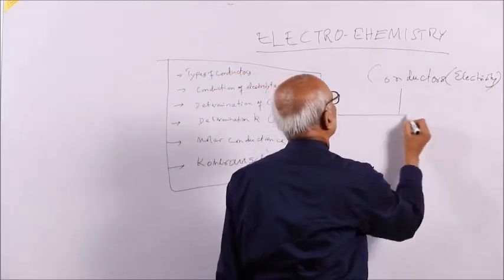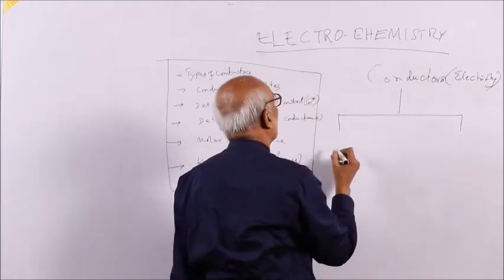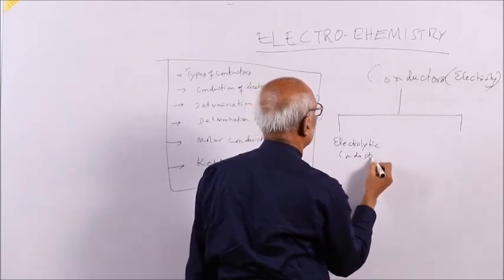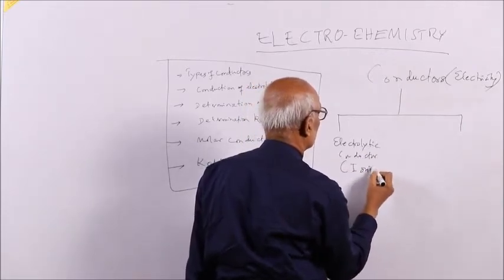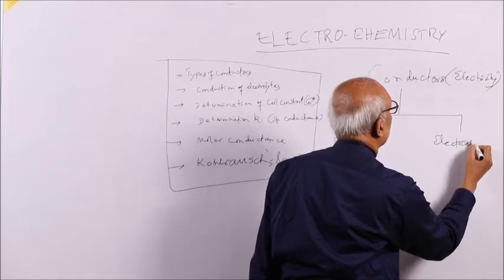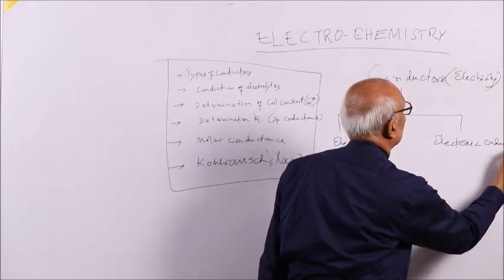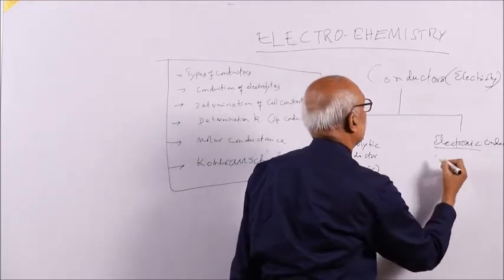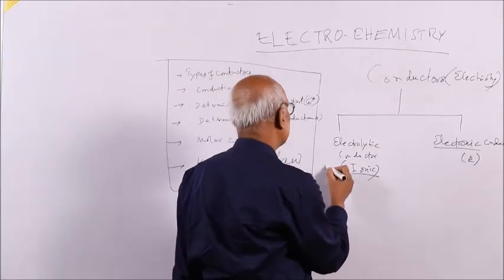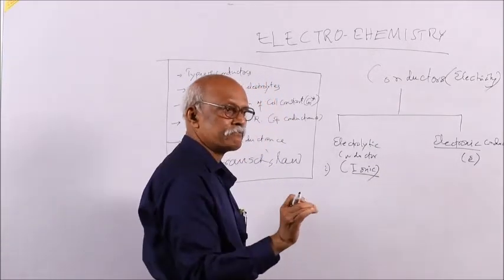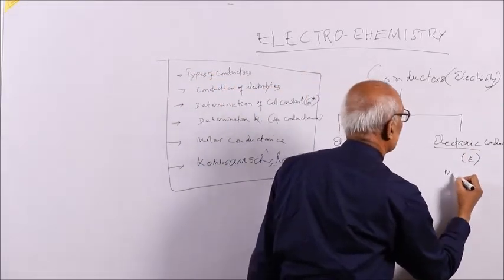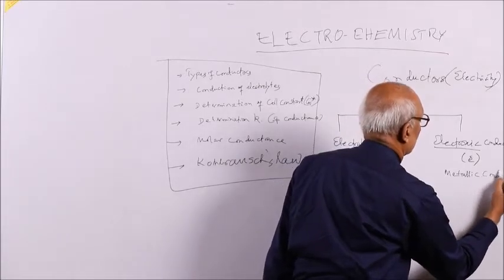So electrical conductors are of two types. One is the electrolytic conductor, also called the ionic conductor. Another is the electronic conductor, where electrons are responsible. This is ionic, where ions are responsible. So the first difference is, here ions are responsible for carrying the electricity, here electrons are carrying the electricity. This is also termed as metallic conductor.